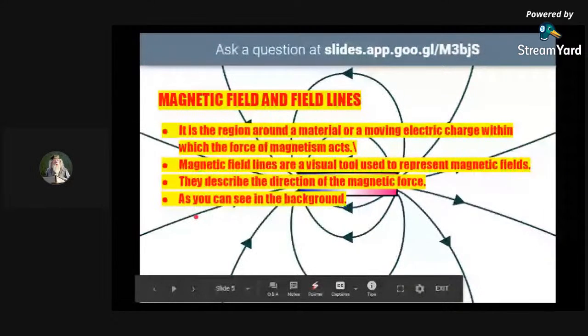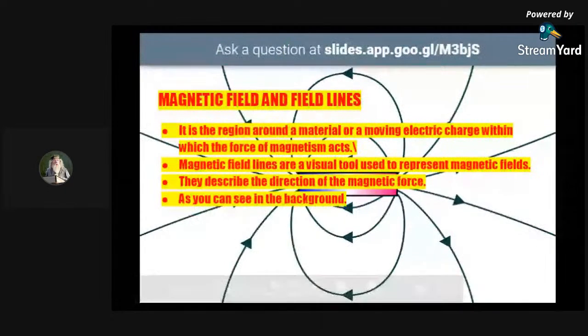Everybody has got it? Whoever is there in the class, have you all understood this topic? You have understood this part?